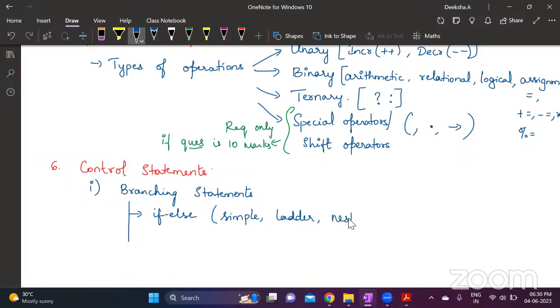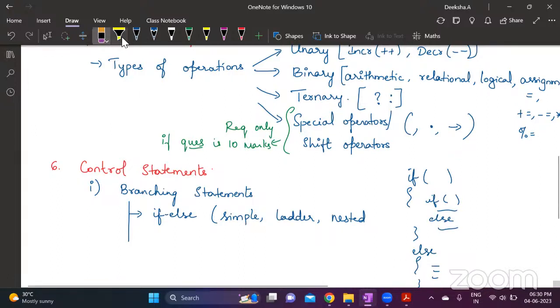And then you have nested if else. Nested if else is writing one if else inside if, another if else inside else. So like you have if some condition, else. Within this, if you write one more if else, this is nested if else. And within else also you can have that. Again, all these explanations with examples, and where to use which one, I have explained in my videos. You can go through that. So this is about if else statements.